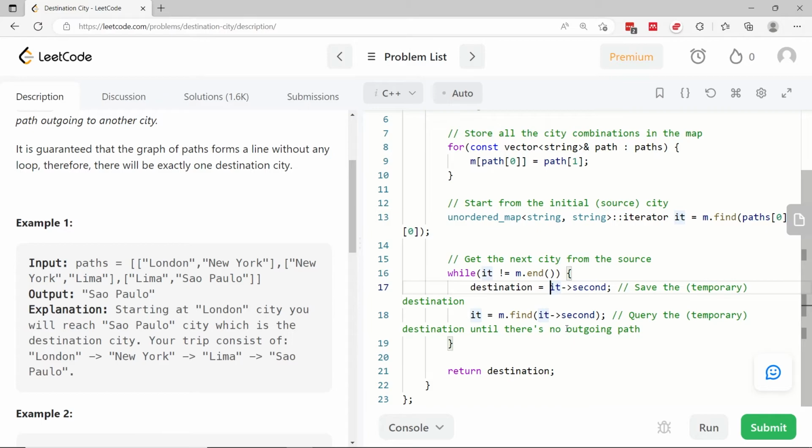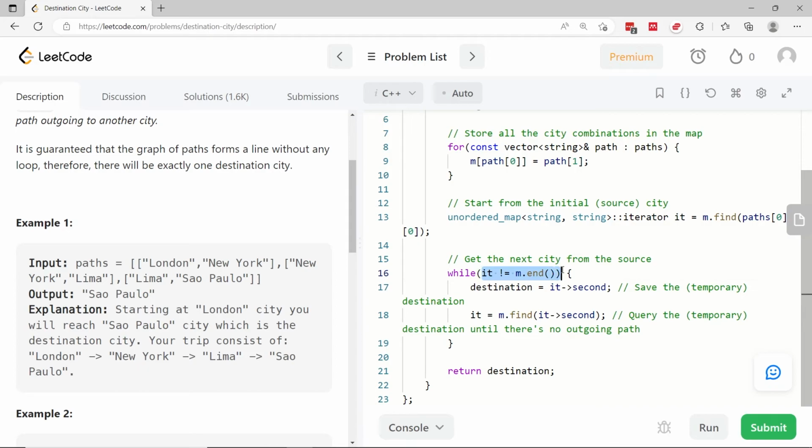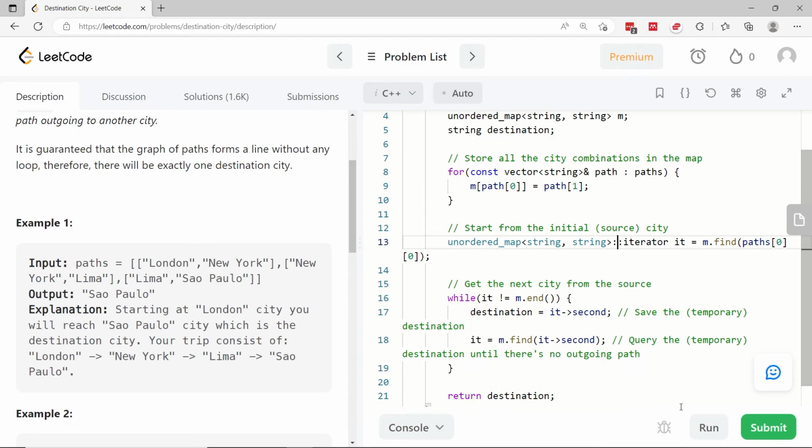So here in the next iteration, when destination is equal to Sao Paulo, when I try to find Sao Paulo as a key, I'm not going to be able to find it, meaning that it here will be equal to m.end. So this while loop will terminate and I can return the destination, which is Sao Paulo. So that's how this algorithm works. I hope it's clear to you.